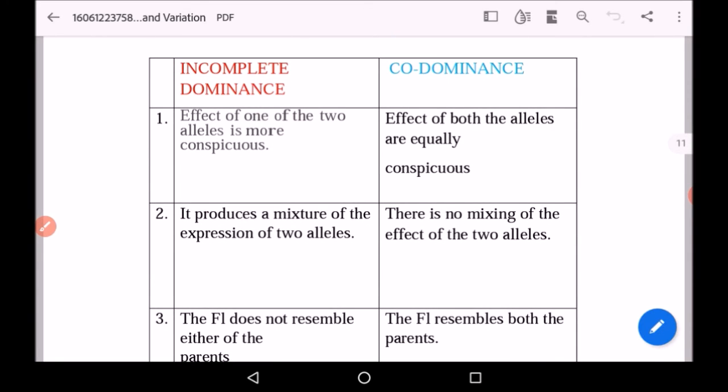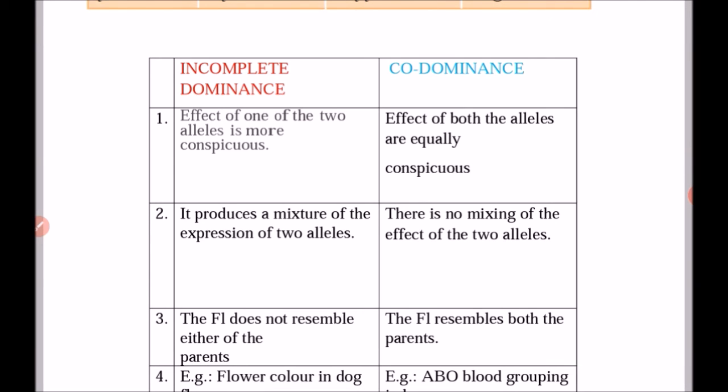Now we have to study the differences between incomplete dominance and codominance. First, in case of incomplete dominance, the effect of only one of the two alleles is more conspicuous, but in case of codominance, the effect of both the alleles is seen, and both the alleles are equally expressive.